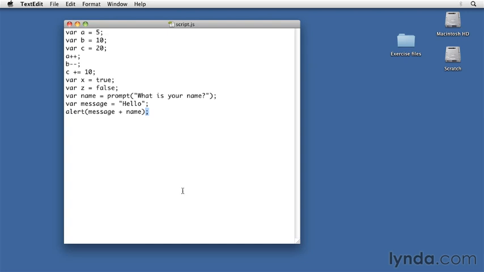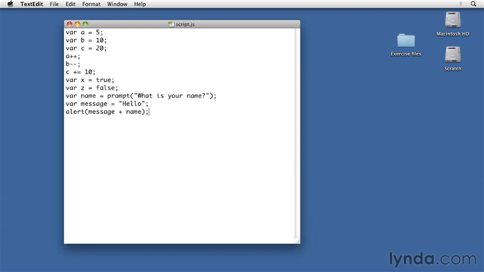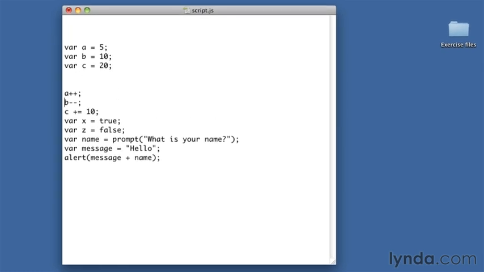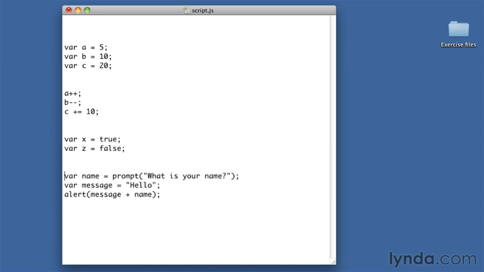JavaScript, like virtually all modern programming languages, does not care about white space. And by white space, I mean spaces, tabs, line breaks. These are all regarded as insignificant. They're ignored. So if I have a file of JavaScript here with multiple statements in it, it doesn't matter if I start putting line breaks in between the lines, whether at the start or the end or in the middle. This has no impact on behavior whatsoever.